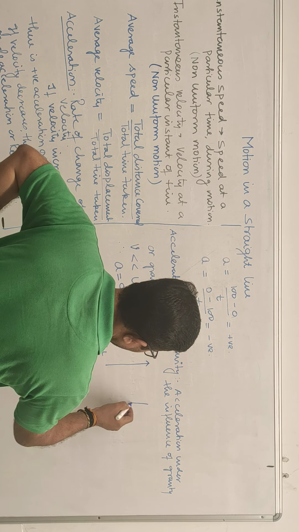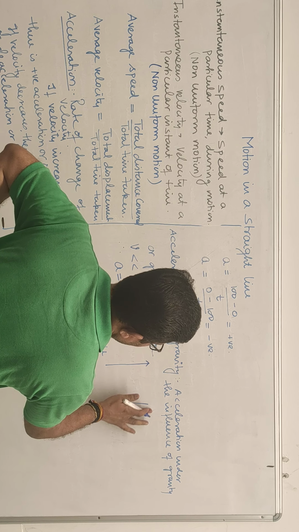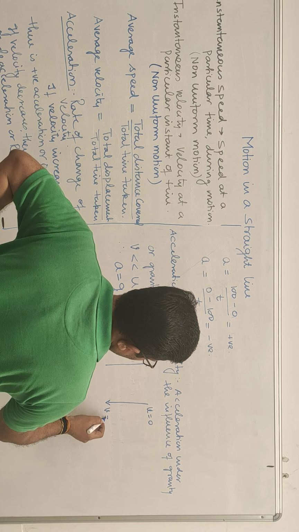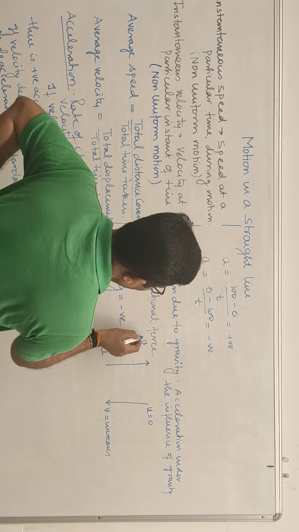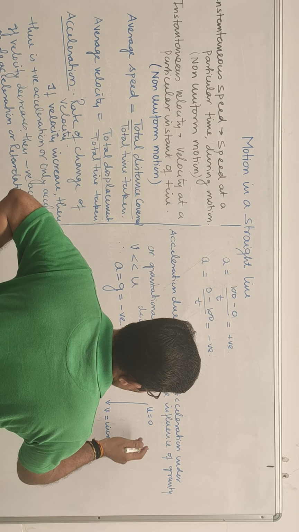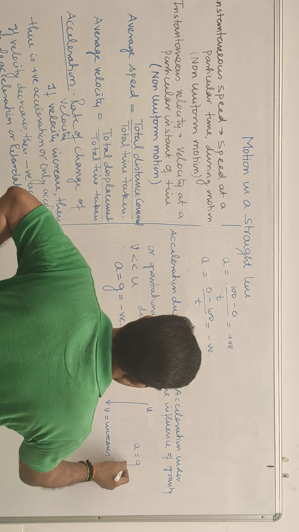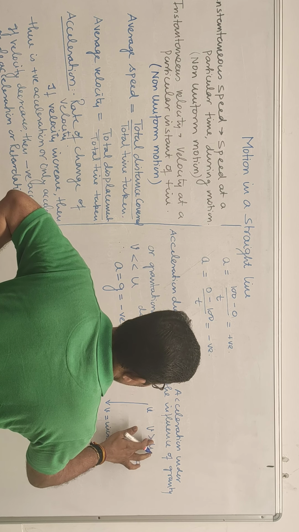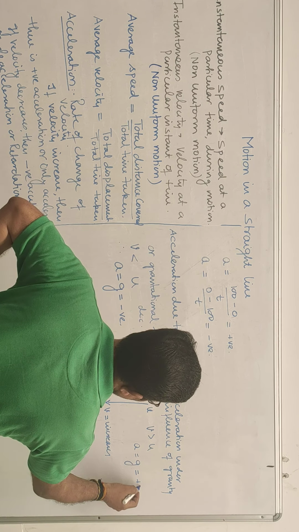But in this case, if it is coming down, it has initial velocity as 0, final velocity increases. So here, because v is greater than u, acceleration due to gravity will be positive.